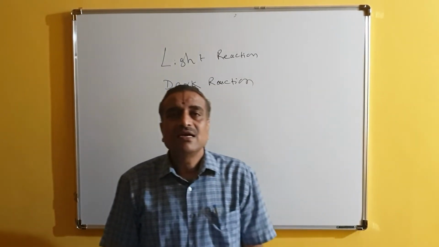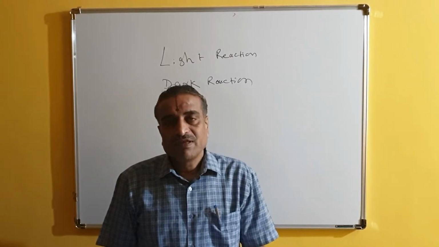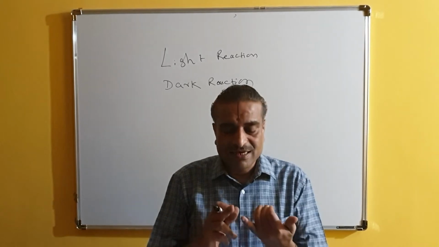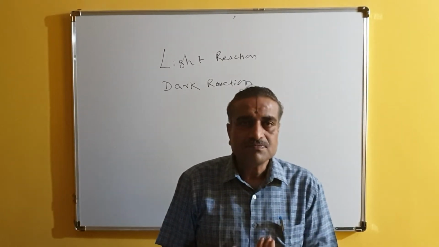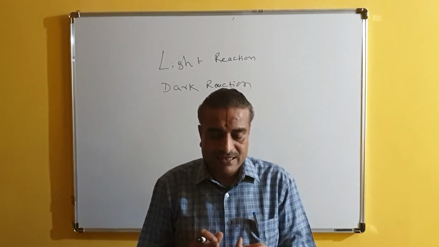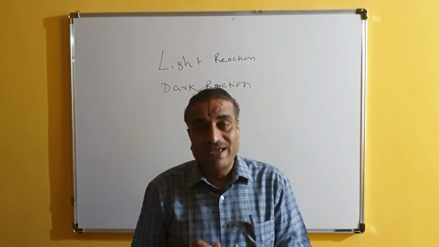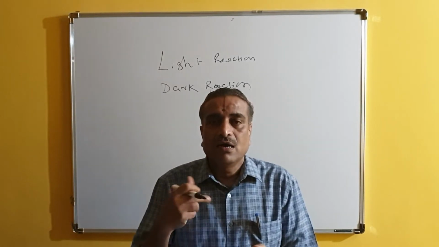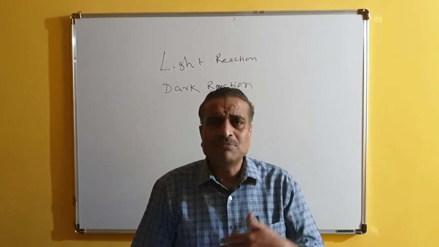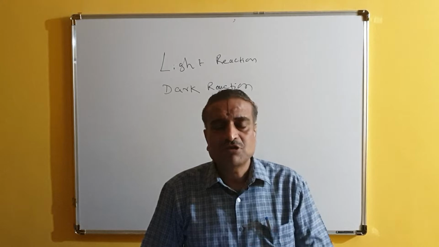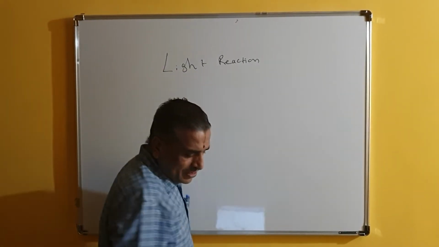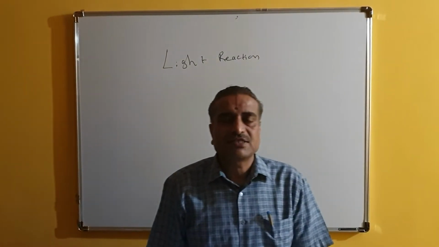Now let us see what is light reaction. Light reaction is called by different names, as I have told you already. First one is light dependent reaction, then Hill reaction, then photo phase, and next one is Grana reaction. So many names are given, and these names all indicate that this is the light reaction. Light reaction we shall complete first, and then we shall go to dark reaction.